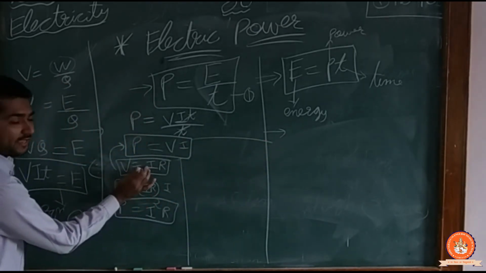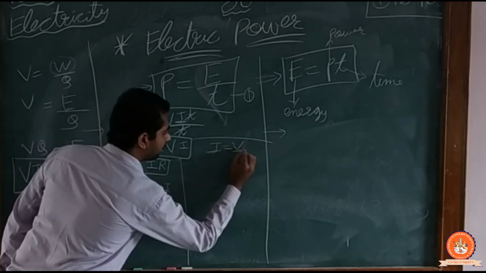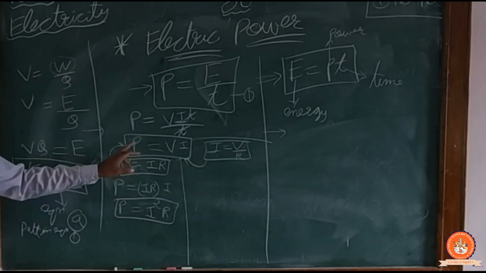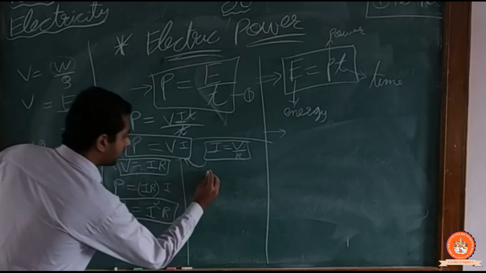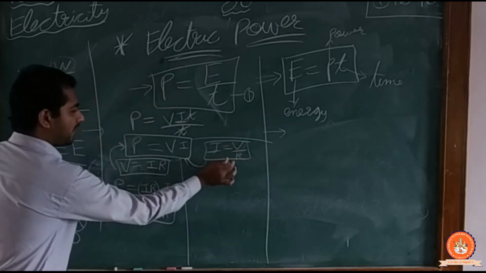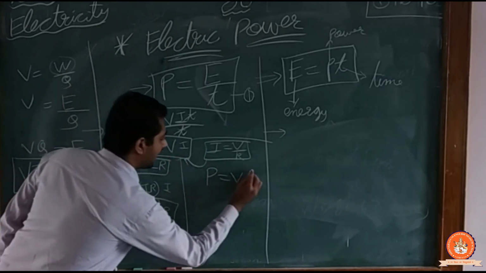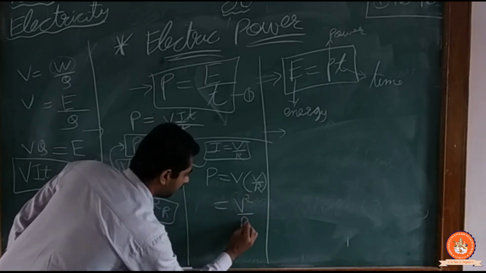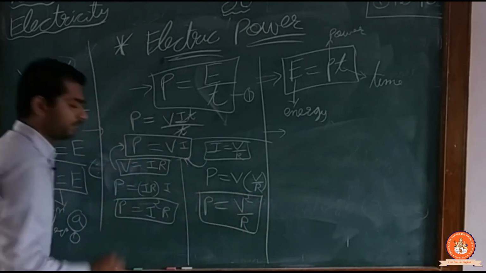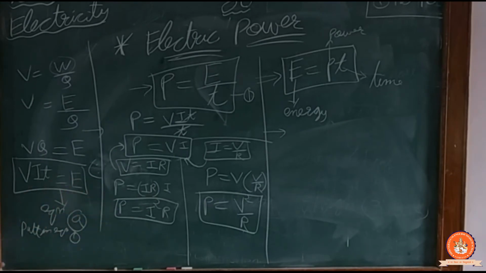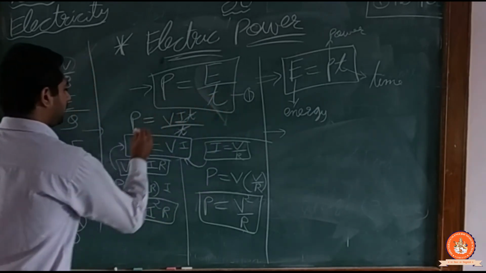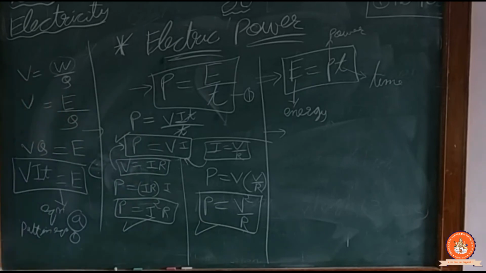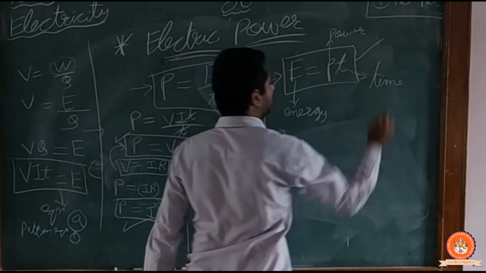So I will make I the subject, so I will get V by R. Now putting this in the power equation, in place of I I will write V by R. So here is my V only, in place of I I can write V by R. So I will get the formula P is equal to V square by R. This much you understand. This is my first formula, this is my second formula, third formula, and this is my fifth formula, and this is my sixth formula.